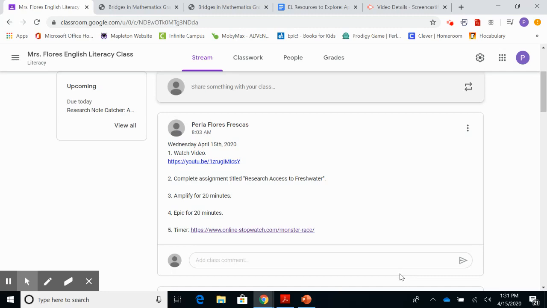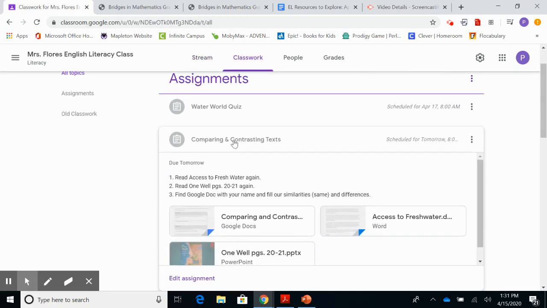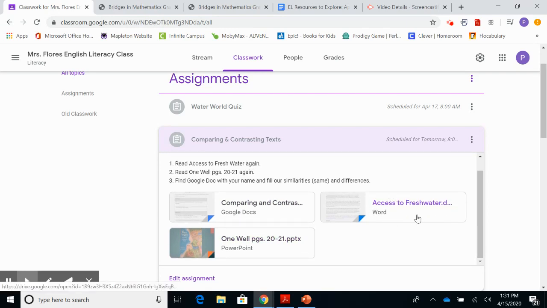So now we are going to the classwork. Classwork is comparing and contrasting text. So you'll click here, and also there's step 1, 2, and 3. So read Access to Fresh Water again, which is this page here. Read Well pages 20 through 21. I put the slides here. It does take a little bit for it to load, so just be patient. Give it a minute or two for it to load.